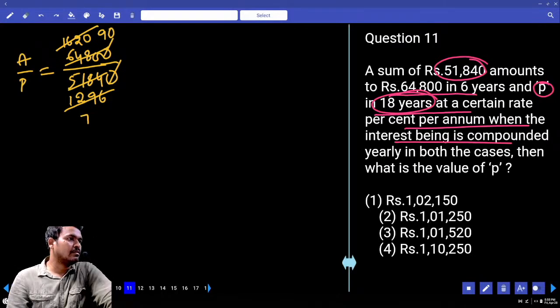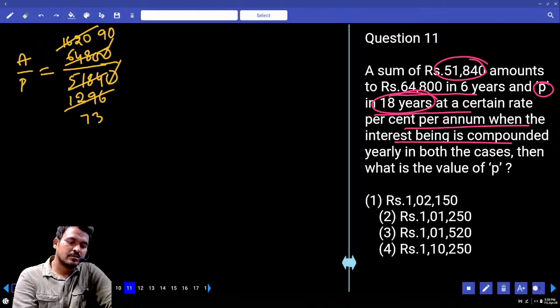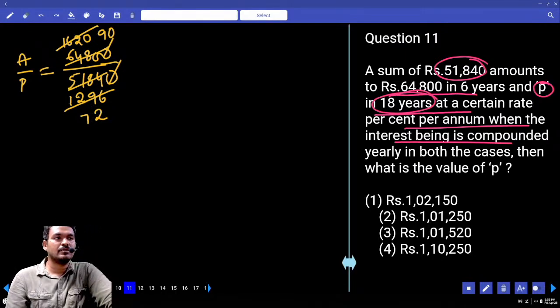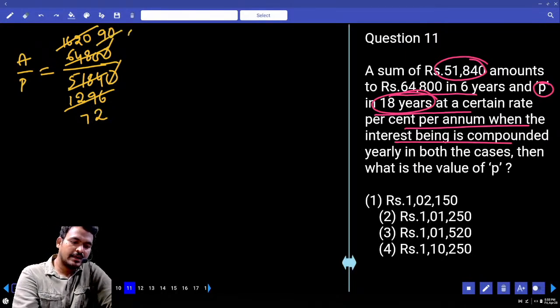Remaining 36. 18 two times, 90 by 72. 18 5 times, 18 4 times. What is the fraction? 5 by 4.